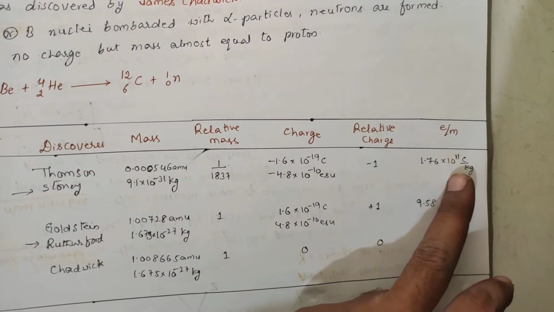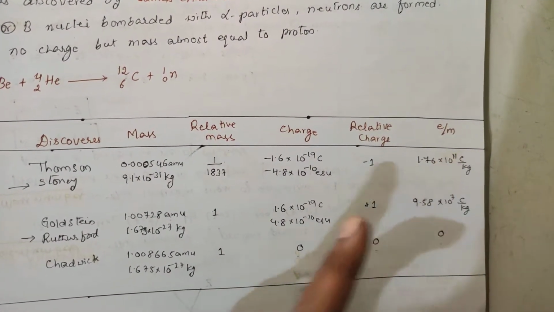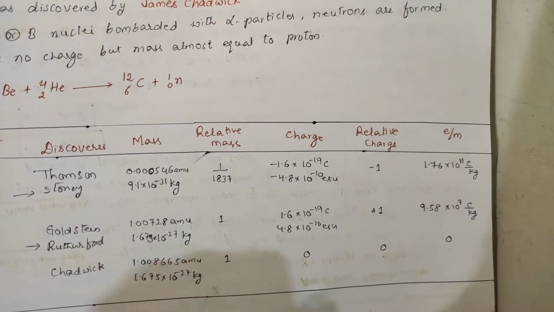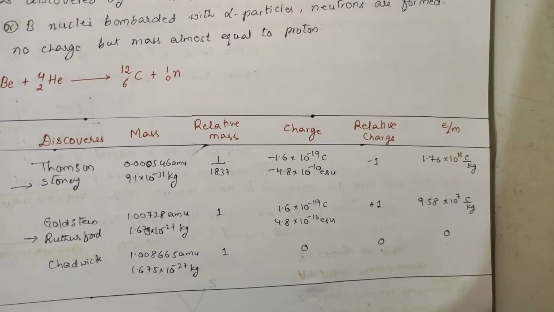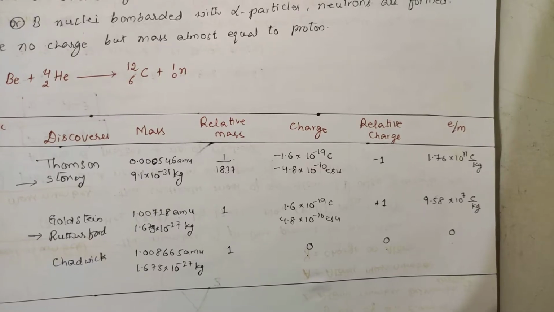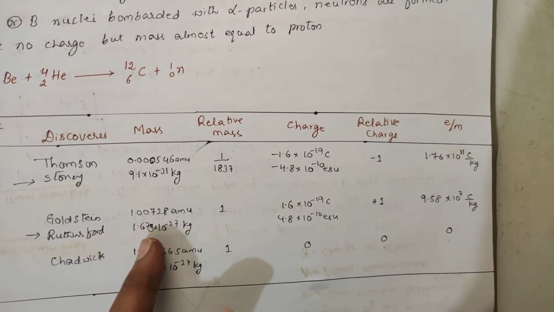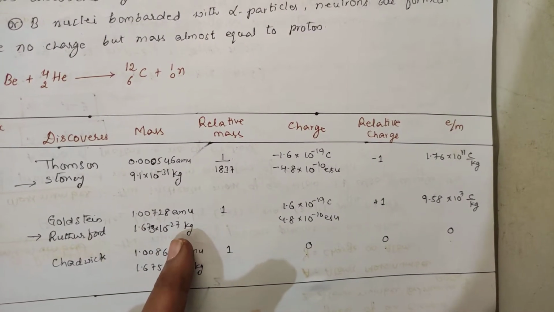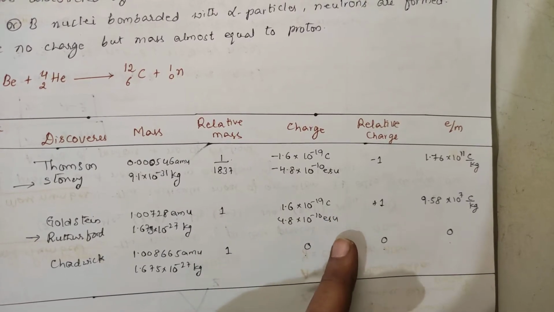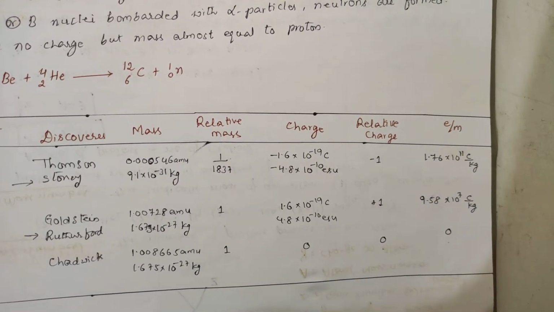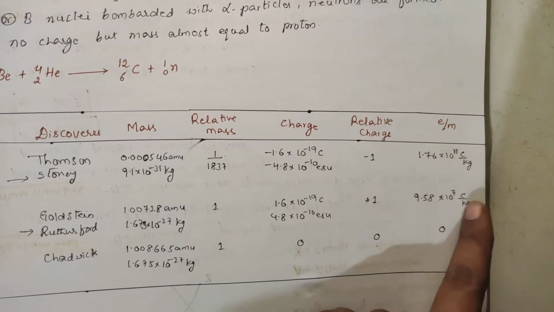E by M value, we are calculating for electron. It is 1.76 into 10 power 11 coulomb per kg. And if you calculate for proton, the charge is 4.8 into 10 power minus 10 ESU and the mass is 1.673 into 10 power minus 27 kg. So the value will be 9.58 into 10 power 7 coulomb per kg.